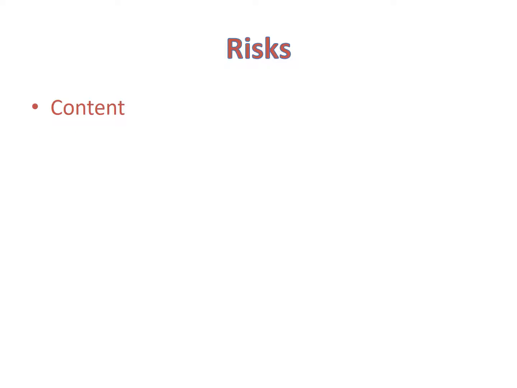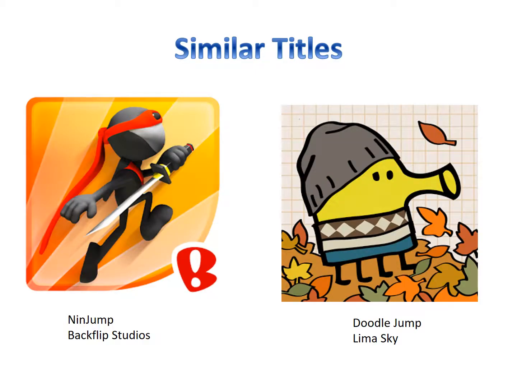In addition to content, a lot of time will be taken to make the animations necessary to complete all the actions listed. There will also be a lot of coding involved to make these things possible. Similar titles, such as Ninja Jump and Doodle Jump, have had great success in the market with similar mechanics of raising a player throughout a vertical level.